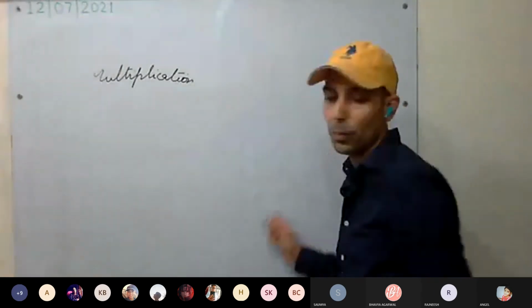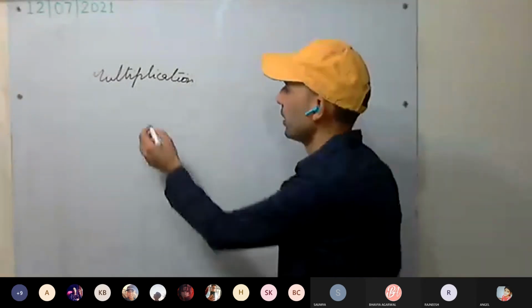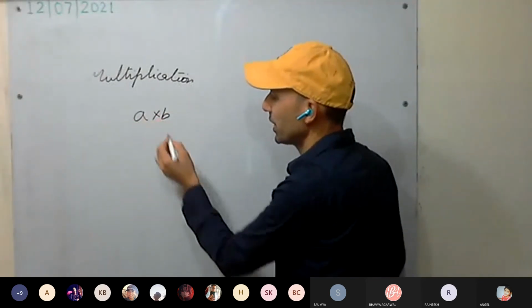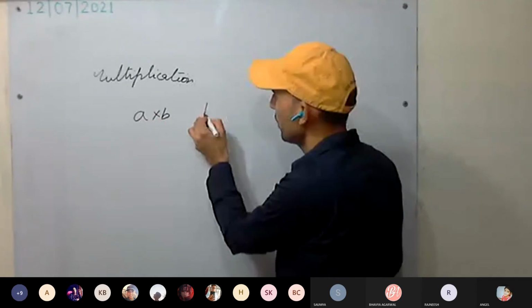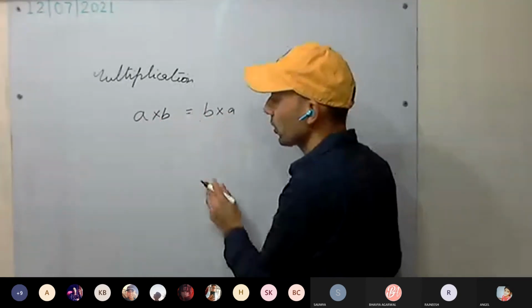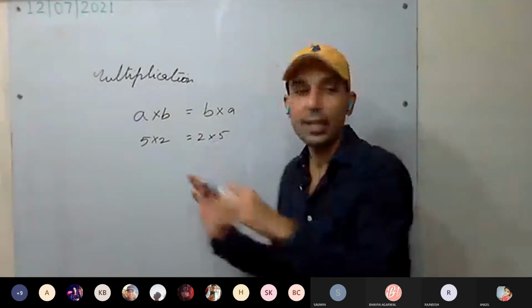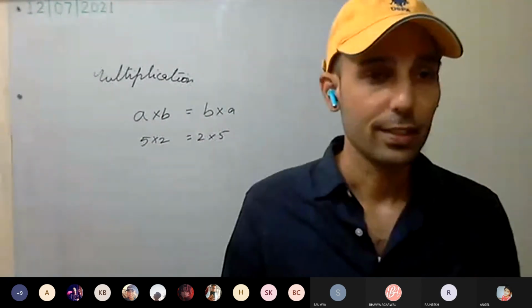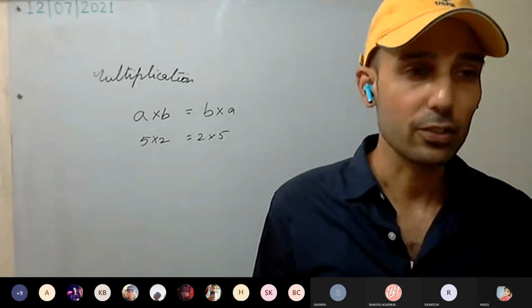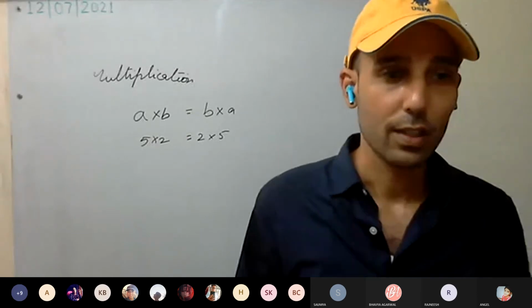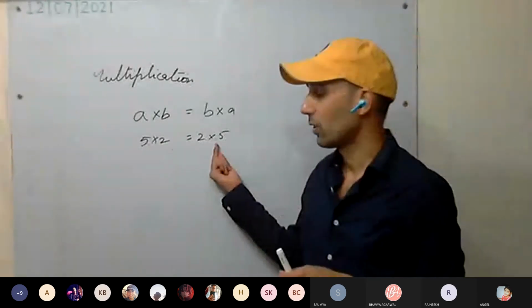This is the closure property. Next, commutative property. What does it mean for multiplication? Whether you do A into B or B into A, both are equal or not? 5 into 2 equals 2 into 5. In any order you multiply the numbers, you are going to get the same answer. This is the commutative law.